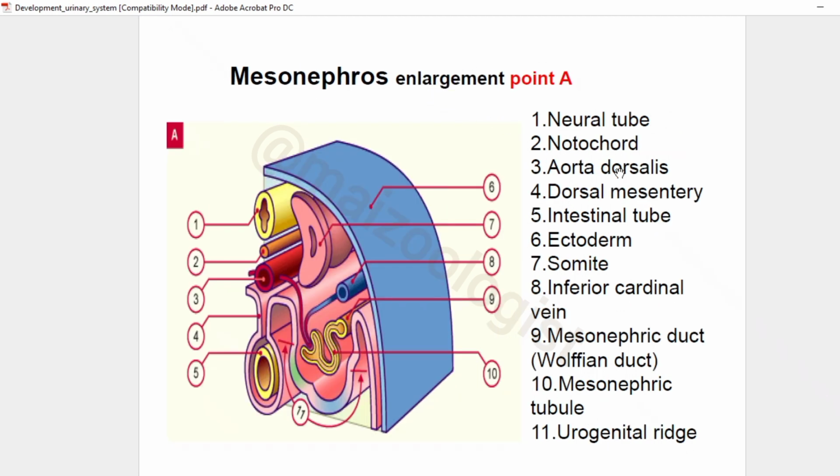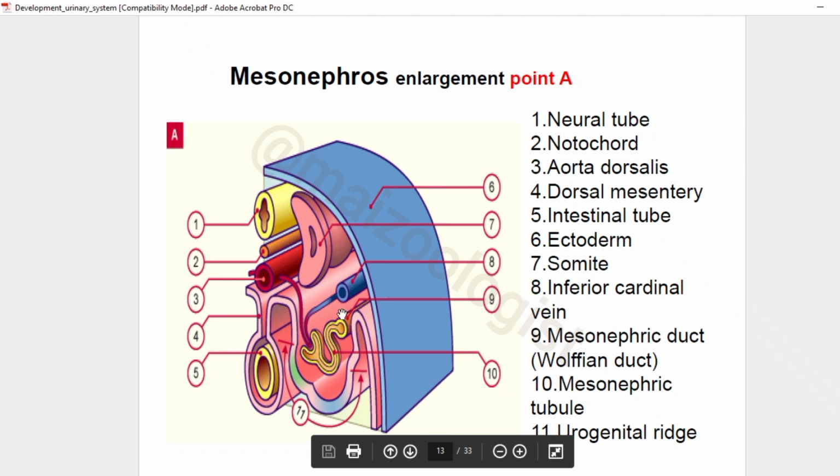Here we have another diagram of it. We can see the number 9. This is the Wolffian duct, and at number 10 we have the mesonephric tubule.